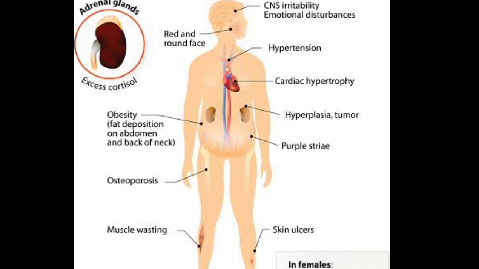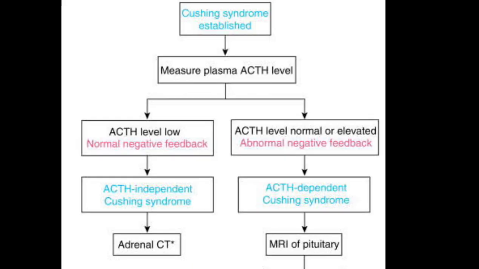Then we have to differentiate whether this Cushing syndrome is because of pituitary reasons or adrenal reasons. For that, we do a single blood test which is called ACTH levels. If ACTH levels in the blood are high, it means the cause is the pituitary gland. This pituitary is producing excessive ACTH, which in turn is stimulating the adrenal glands to produce excessive cortisol.